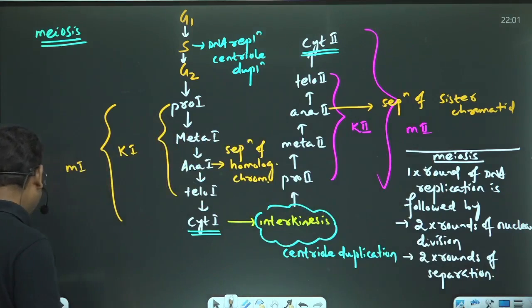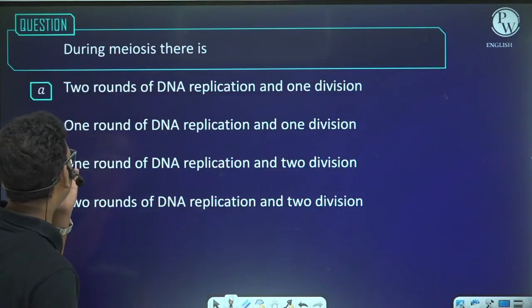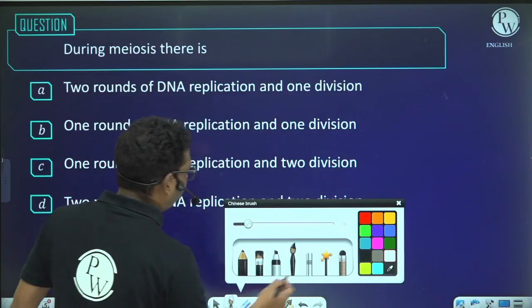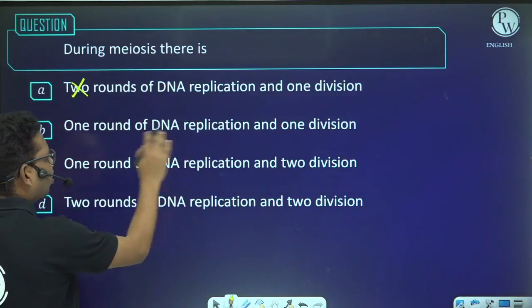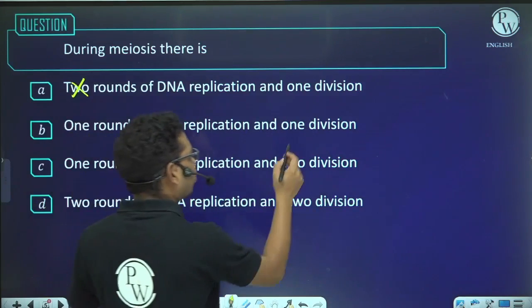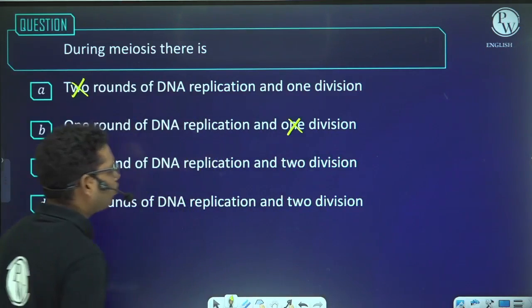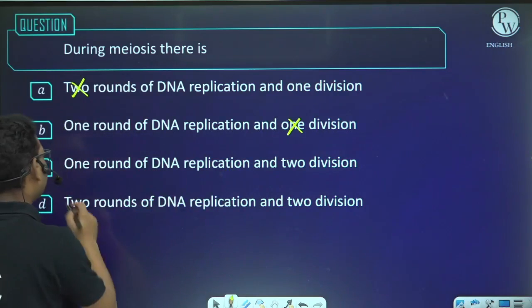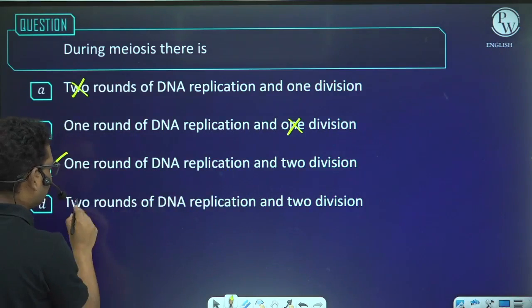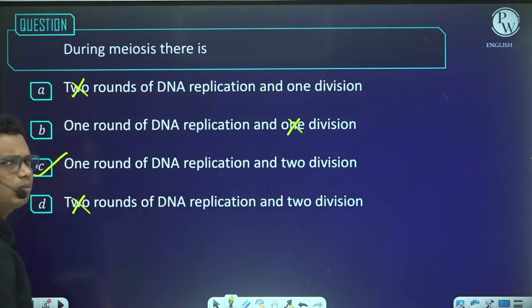So now we can answer the question. Two rounds of DNA replication? No, only one round of DNA replication takes place, so this option is incorrect. One round of DNA replication and one round of division? No, this is two rounds of division. One round of DNA replication and two divisions: this is the answer. Two rounds of DNA replication is incorrect. So the answer will be C.